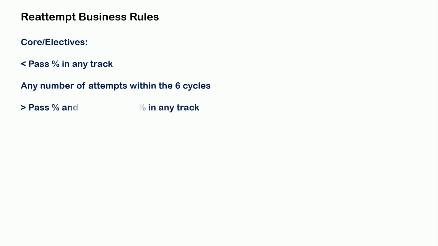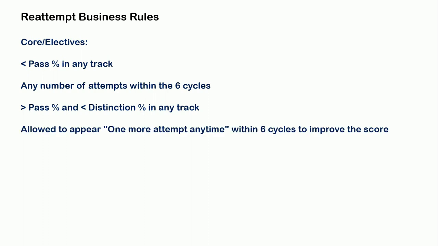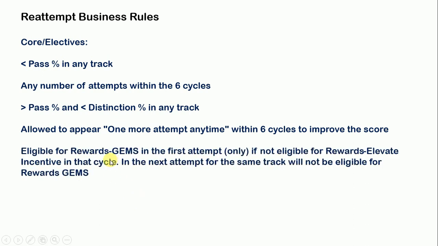Now reattempt business rules, core electives: less than pass percentage in any track, any number of attempts within 6 cycles. More than pass percentage but less than distinction percentage in any track, allowed to appear one more attempt anytime within 6 cycles to improve the score. Eligible for rewards, JAM in the first attempt only. If not eligible for reward, Elevate incentive in that cycle.